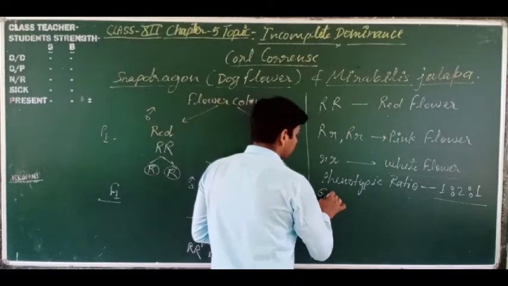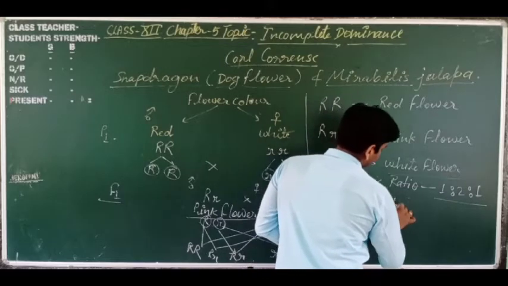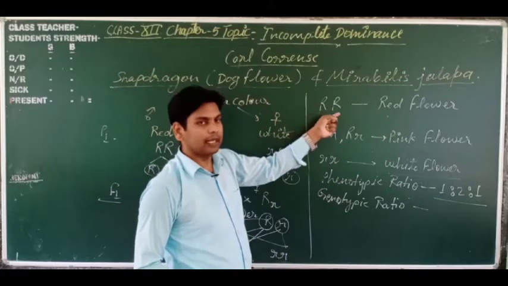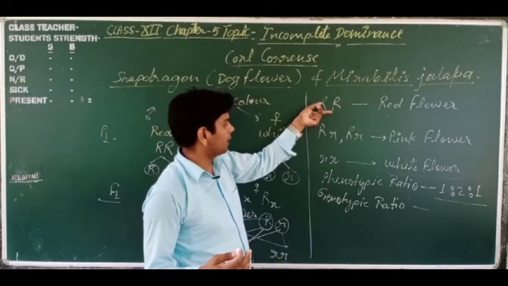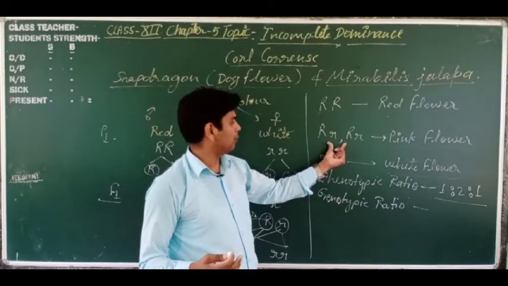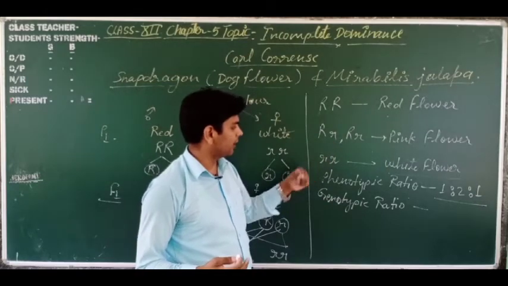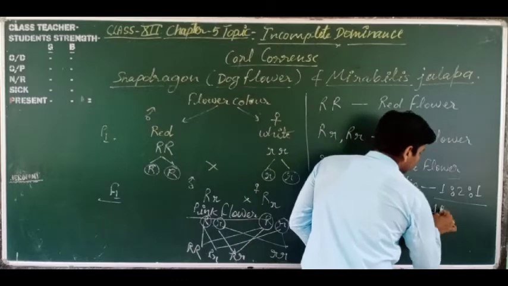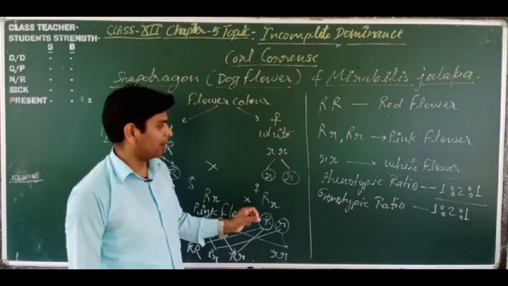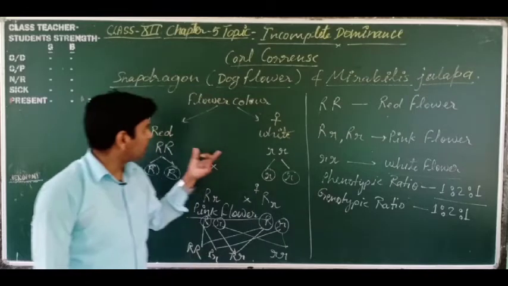And what is the genotypic ratio? Here you are looking, what is the genotype? The first combination of alleles is capital R, capital R. The second combination, shown in two plants, is capital R, small r. The third combination is small r, small r. That is why the genotypic ratio is also 1:2:1.